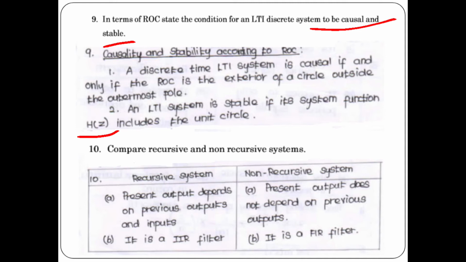10th 2-mark question: compare recursive and non-recursive system. You draw a tabular column, only 2 points are necessary. For a recursive system, the present output depends on previous output and input. For a non-recursive system, the present output does not depend on any previous outputs. Second point, a recursive system is an IIR filter, IIR meaning infinite impulse response, and here it is FIR, which is finite impulse response. So these are the 10 questions asked in that question paper.